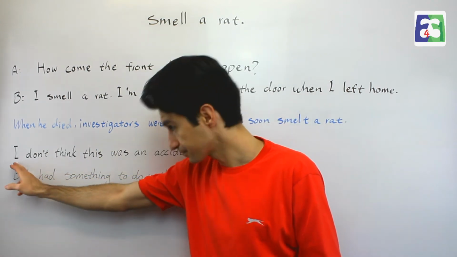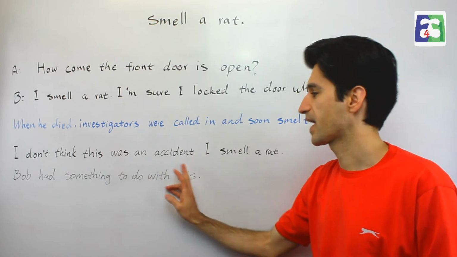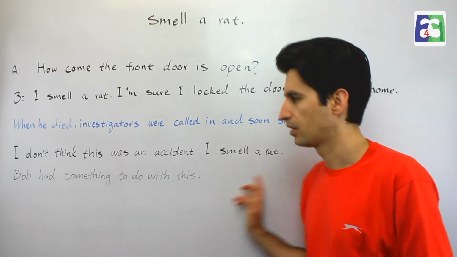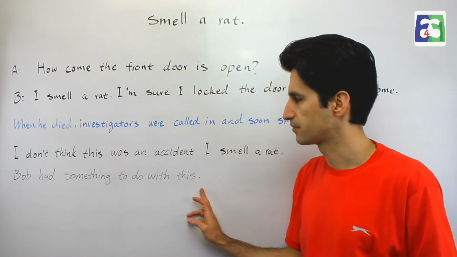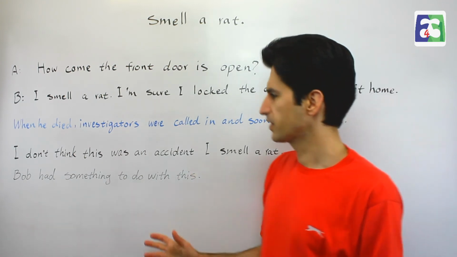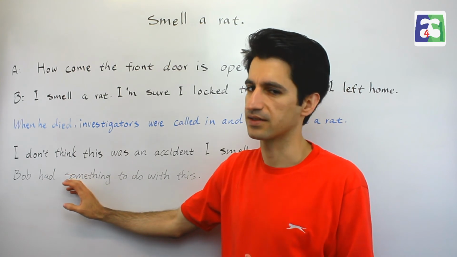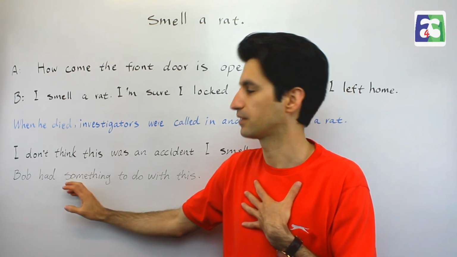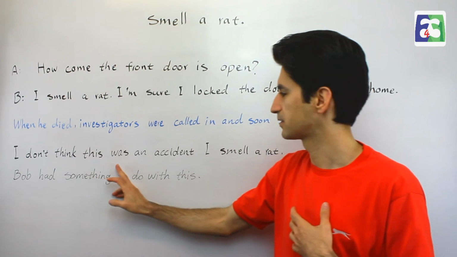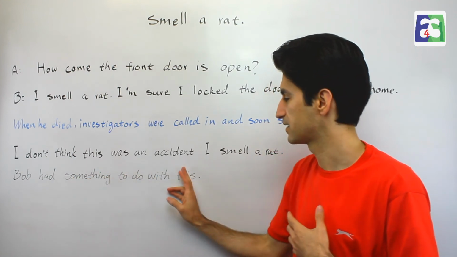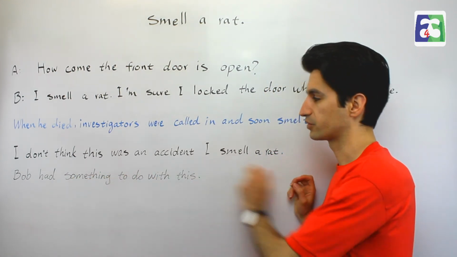The third one is, I don't think this was an accident. I smell a rat. Bob has something to do with this. So something has happened and it looks like an accident, but I don't think that way. I don't think this was an accident. I smell a rat. I doubt that.